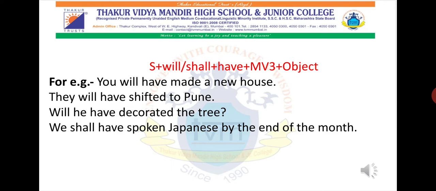Future continuous tense is something, an ongoing action. Okay, and future perfect tense is used to express an action which will occur in the future and would be completed too. Okay, and therefore the meaning of future perfect tense in the simplest way I can say is that the action will occur in the future and would be completed too. Okay, and therefore most of the time this is not used, but we still need to study this.